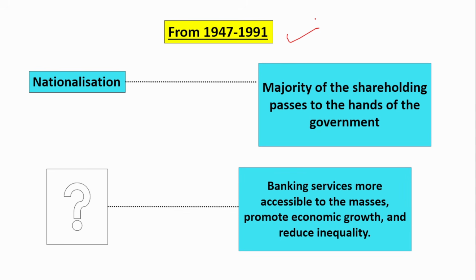Now why was this decision taken? It was to make banking services accessible to more masses, to promote economic growth and to reduce inequality. Since the banks were privately owned, they were giving loans majorly to industrialists, high net worth individuals, and their own relatives, because their aim was profit maximization. Only people who already had easy access to loans were getting them, and people who were in need of loans, like farmers or for education purposes, were deprived of loans. That is why the decision of nationalization was taken.